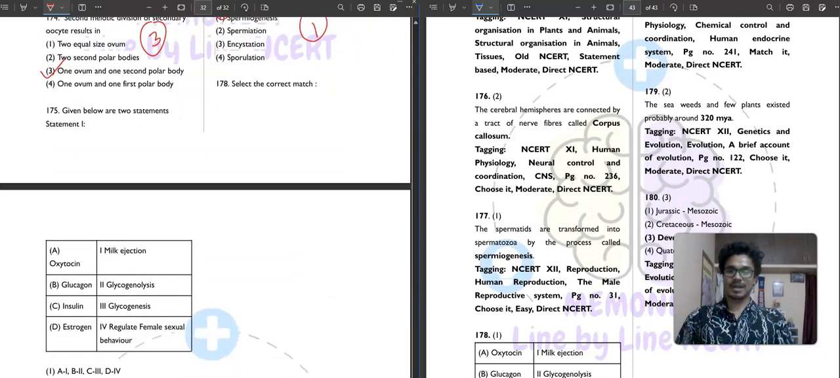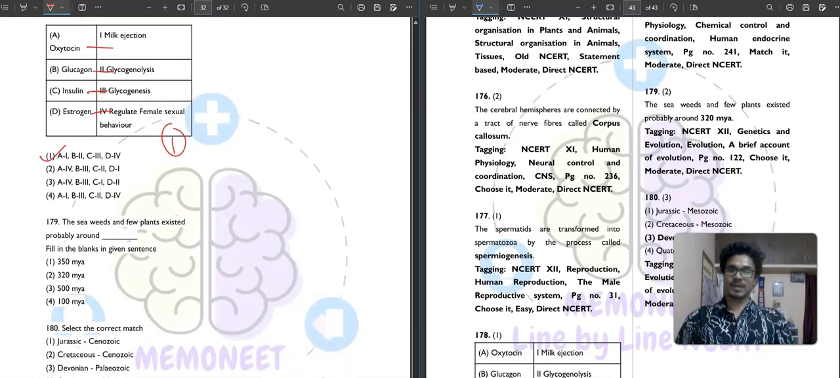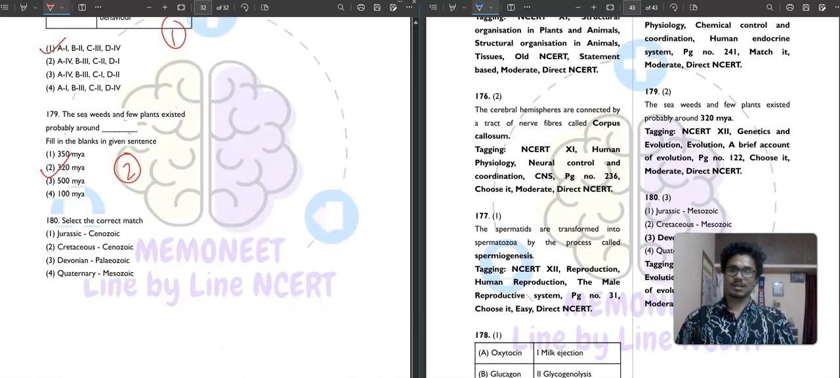Then question number 178. It is saying that match the following type. So oxytocin is milk ejection, glucagon is your glycogenolysis, insulin is your glycogenesis, estrogen regulate female sexual behavior. So first option is your easy peasy correct answer. Then question number 179. It is saying that the seaweeds and few plants existed probably around 320 million years ago. Second option is your correct answer. And lastly, we have select the correct one.